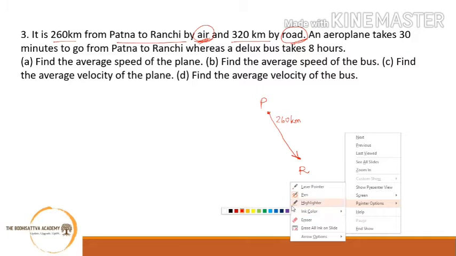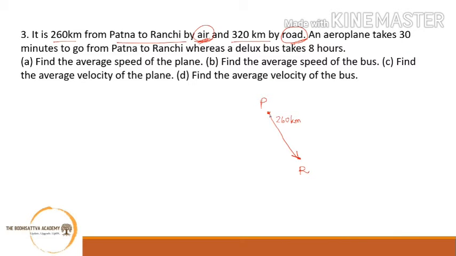Why? Because by road you might encounter waterways, let's say Ganga flows through Bihar, right? So the path cannot be straight, somewhere there will be something like that, right? So this purple or violet one is the roadway and this has this dimension of 320 kilometers. So this is the first line. This is what we deduce from the first line.